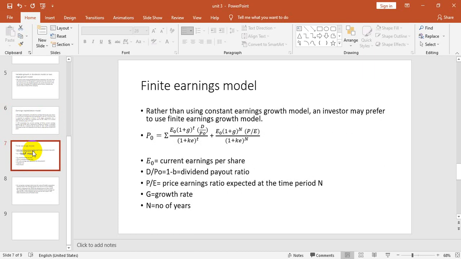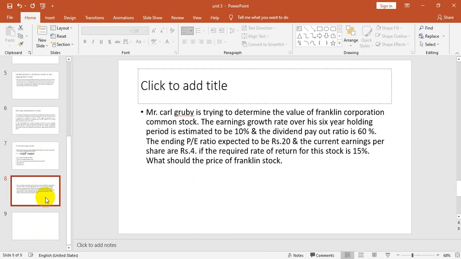So E0 is nothing but current earning per share. P by E means price earning ratio expected at the end period, and G is nothing but your growth rate. N is again the number of years that is expected to be earning. So this is the formula. We are going to do a problem on this.